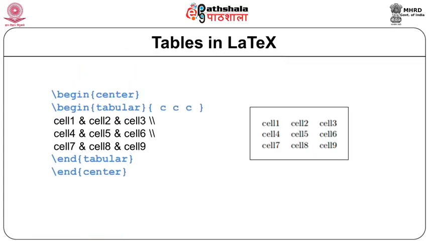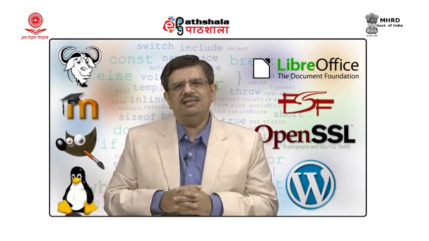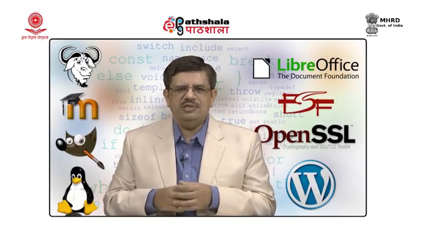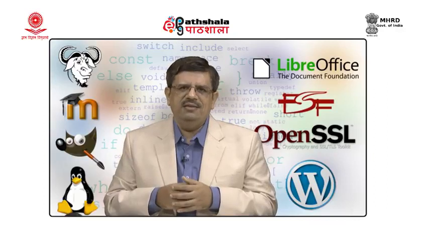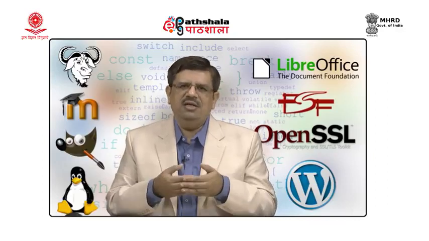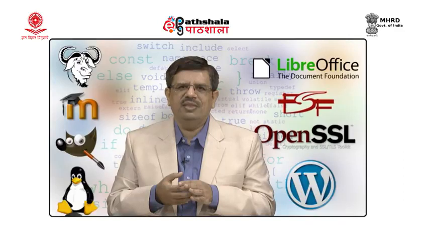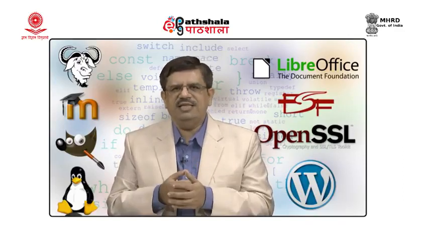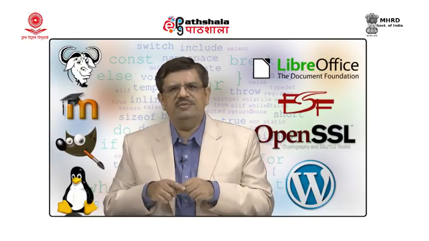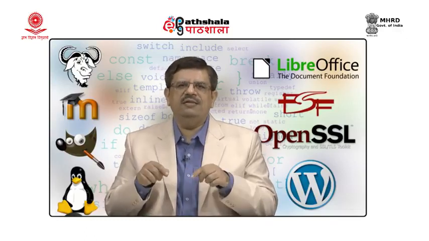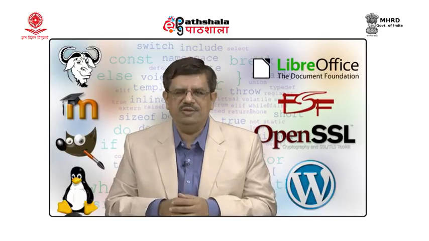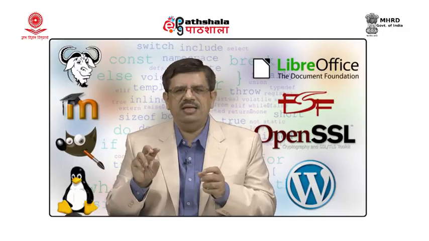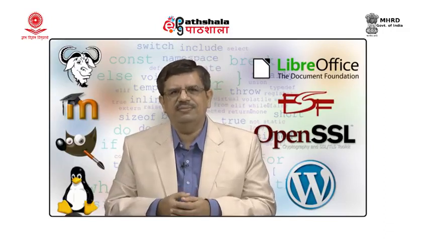Now, tables. LaTeX has various ways of displaying table. As you know, table is quite complicated. We can merge columns, we can merge rows. The width between 2 cells, 2 columns can be customized. Borders can be customized, whether we want the outer box, whether we want the inner borders and so on. If we want to color particular columns, color particular rows, there are lot of combinations which can be done.